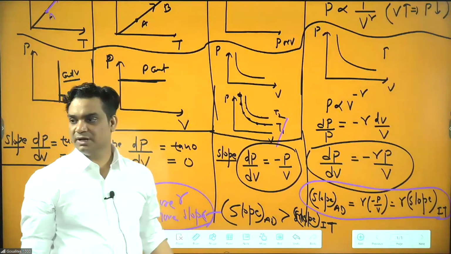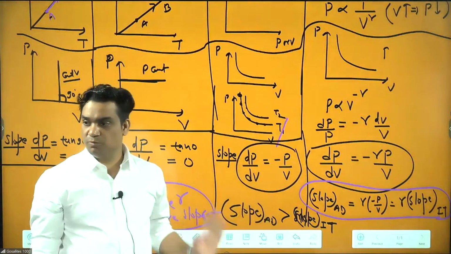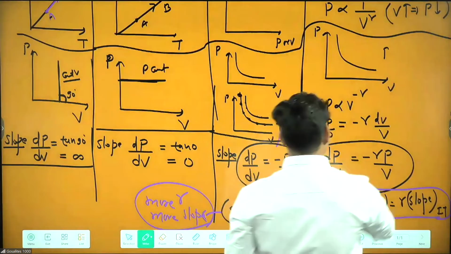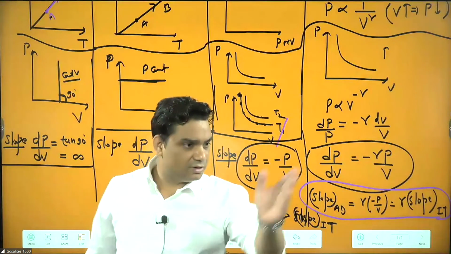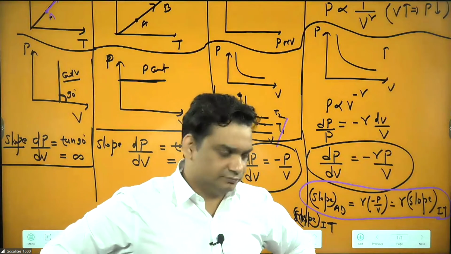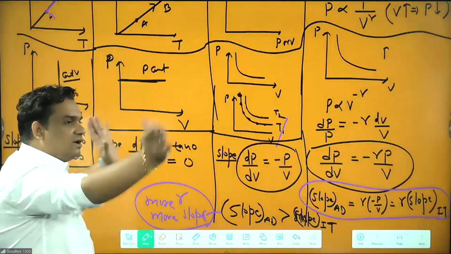Now, clear? Adiabatic slope is more. Adiabatic slope is more. And how you will get this, we can also find from here. I hope everything written till now is clear to you. Now we'll compare all the factors.